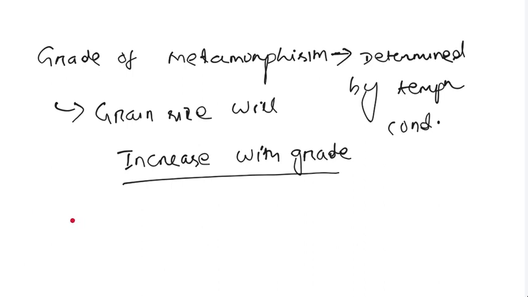And if temperature is the dominant agent, that means there are always relic textures. Relic texture means texture will be preserved after metamorphism. But in case of pressure condition where pressure is dominant, it will crush the rock. It will destroy the texture, because during dynamic metamorphism where pressure is dominant, there is crushing, grinding, all these things will happen, which will totally destroy the texture.